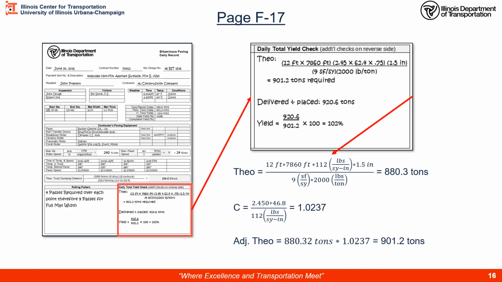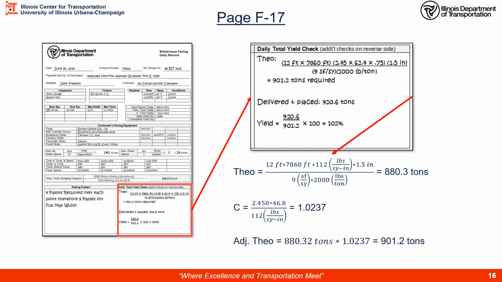On page F17, I know this is a little small for you, but we're going to key in on this bottom right corner of that bituminous paving daily record, where we're looking at our theoretical and we're calculating for surface course our C factor. Here is this box blown up a little bit more.